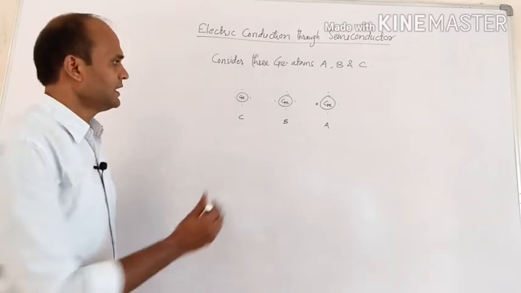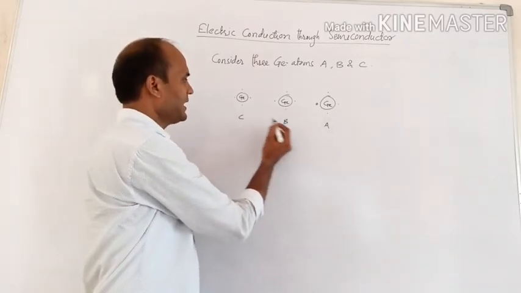So these are the three germanium atoms A, B and C.